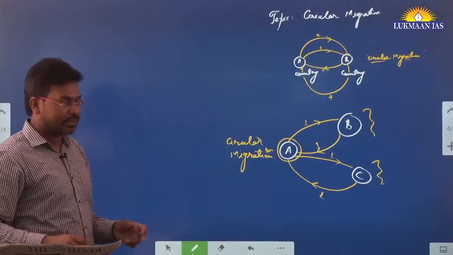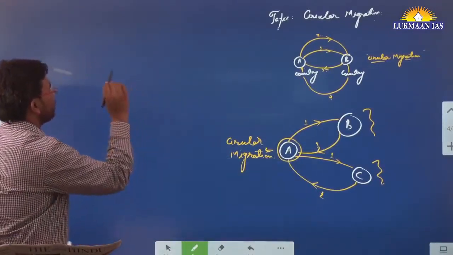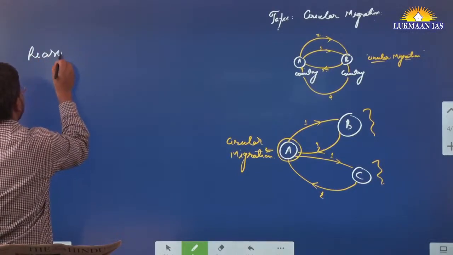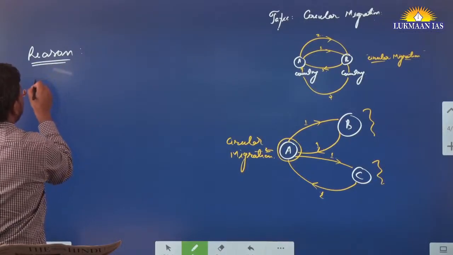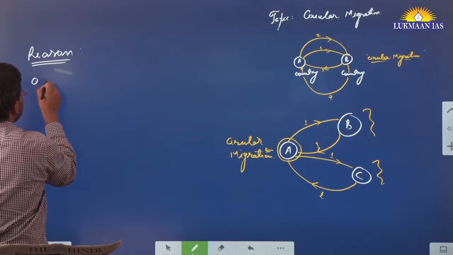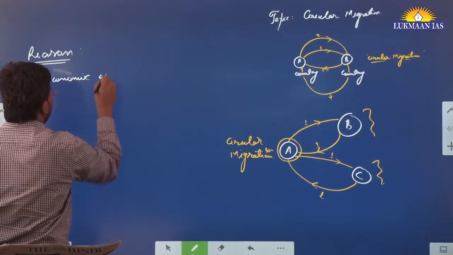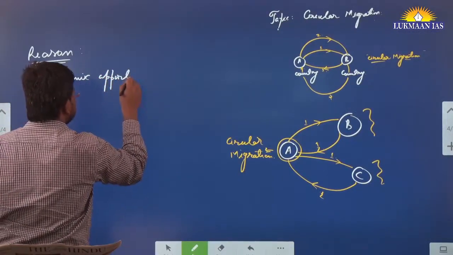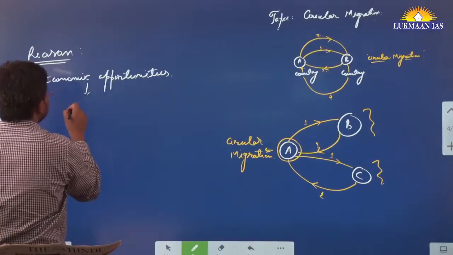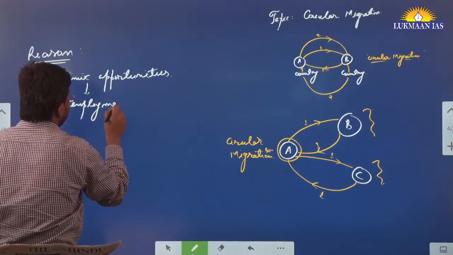And what is the reason of circular migration? Why do people do circular migration? The reason is economic opportunities, in the sense of employment purposes, for short term employment.